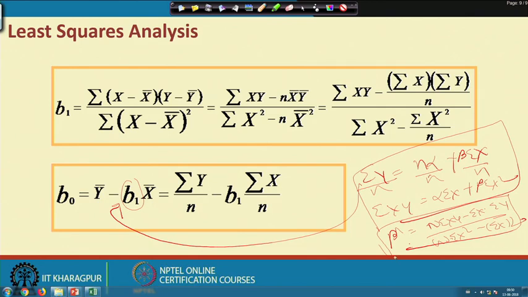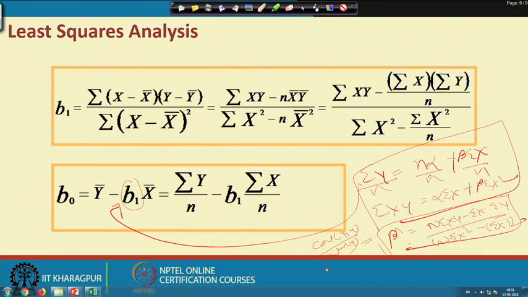So, that means the beta coefficient for a bivariate model is nothing but the covariance of x and y divided by the variance of x, and then you calculate first the beta coefficient, and after getting the beta coefficient you can put it here in the first equation, and you will get the alpha coefficient.